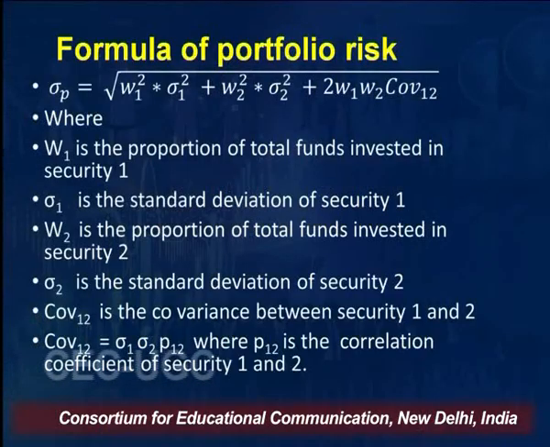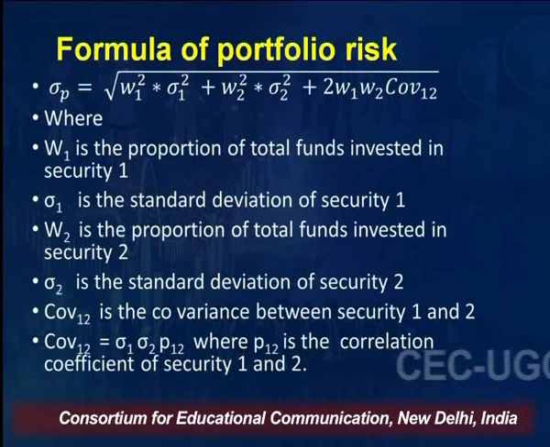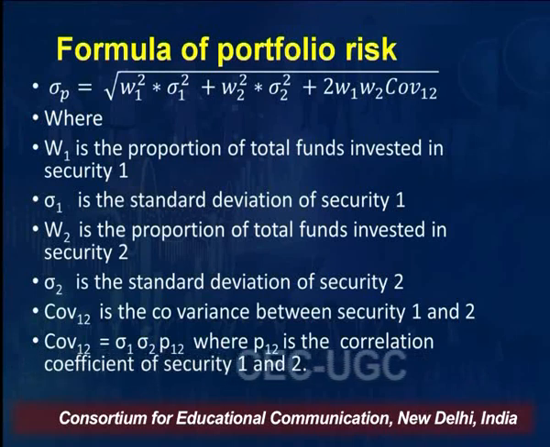It is the square root of, this is the risk of the portfolio standard deviation, the square of the weight of the first security into the square of the standard deviation of the first security, plus the square of the weight of the second security into the square of the standard deviation of the second security. I am presuming a two-security portfolio. Plus 2 into weight of the first security into weight of the second security into covariance of the first and second security.